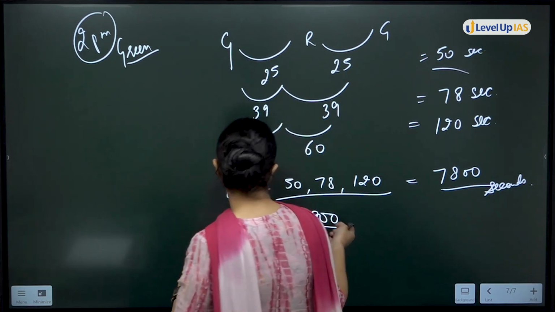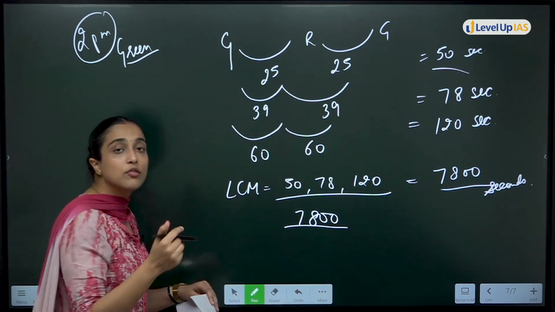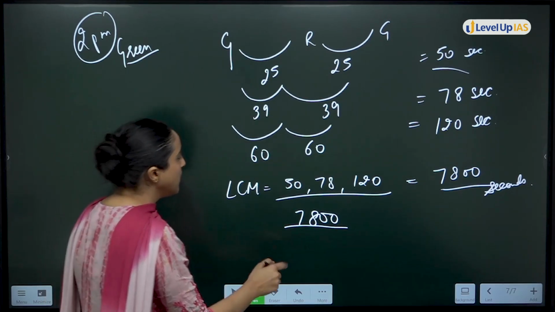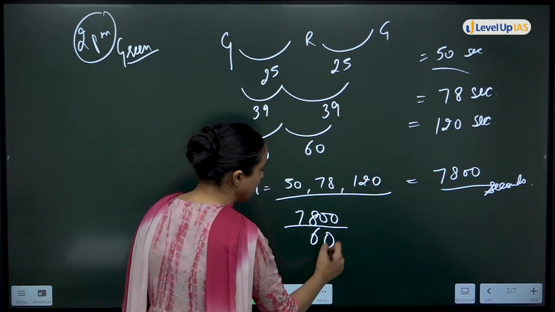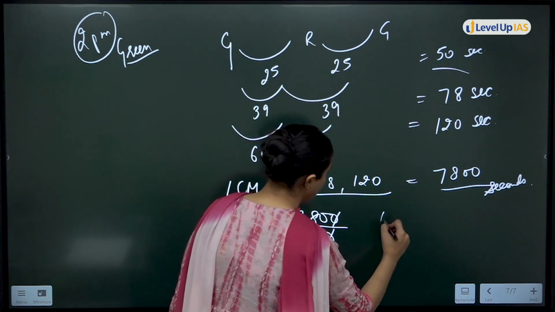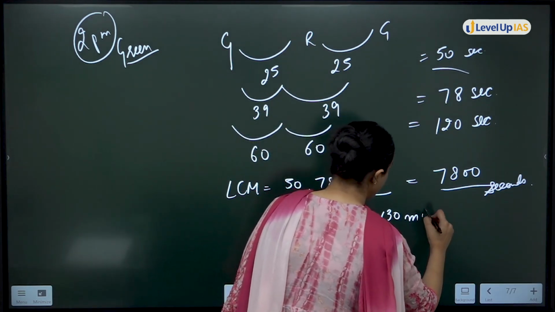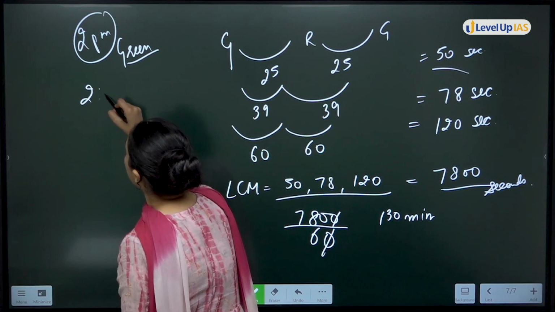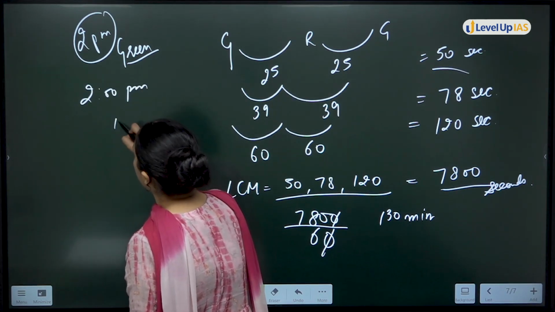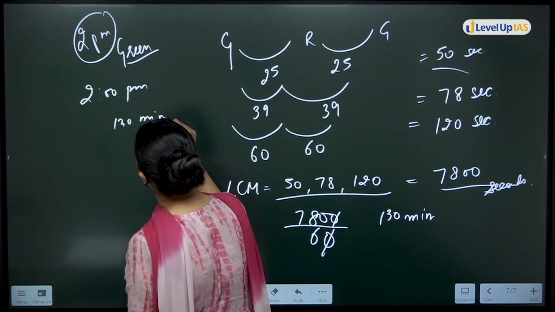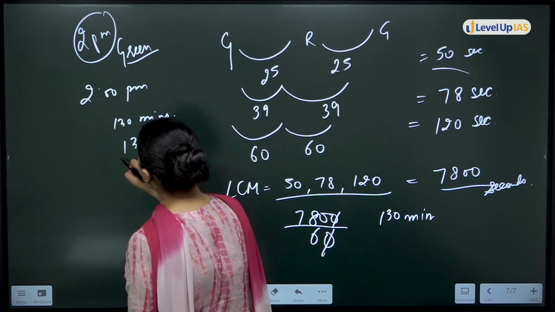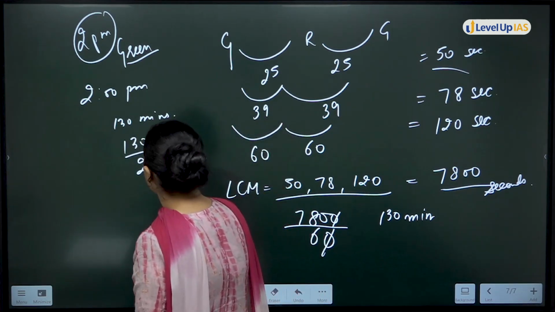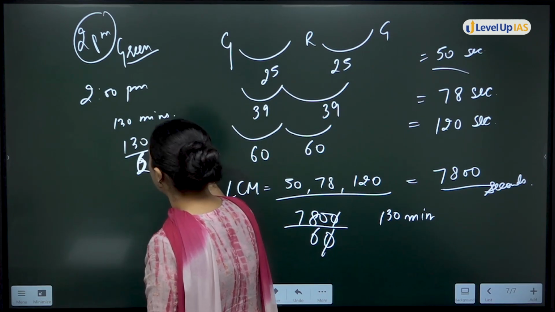That means if you have so many seconds, what will we convert it into? Minutes, to find out the answer. So seconds to minutes, divided by 60. This will be what? 130 minutes. So 130 minutes after 2 p.m. 130 minutes means 130 divided by 60, converting it into hours.